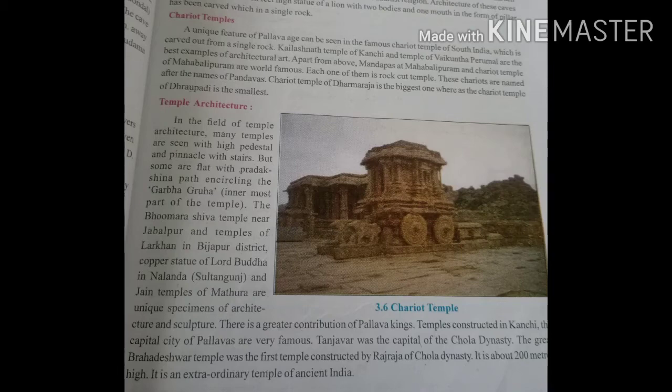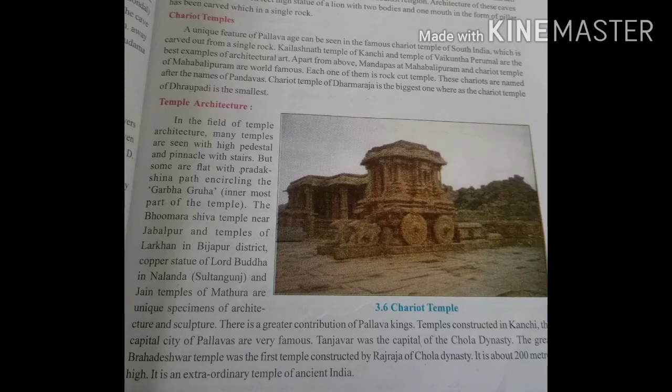Now students, underline: Tanjavur was the capital of the Chola dynasty, and the great Brihadeshwara temple, that you have to remember. The first temple constructed by Raja Raja of the Chola dynasty, situated in Tanjavur, constructed by Raja Raja of the Chola dynasty. Which temple, students? Brihadeshwara temple. It is about 200 meters high, and it is an extraordinary temple of ancient India.